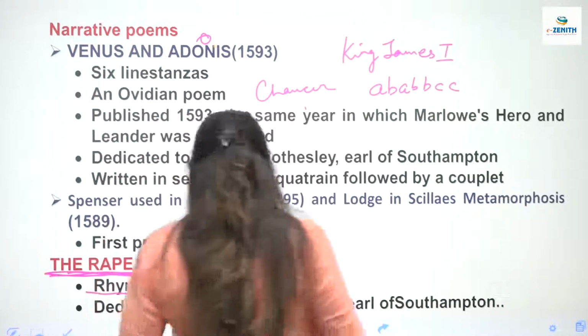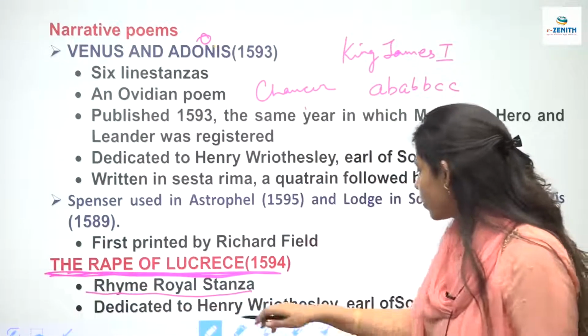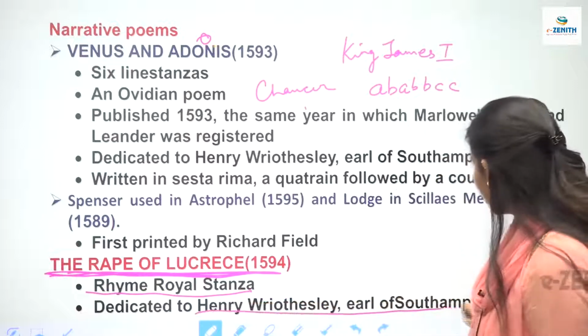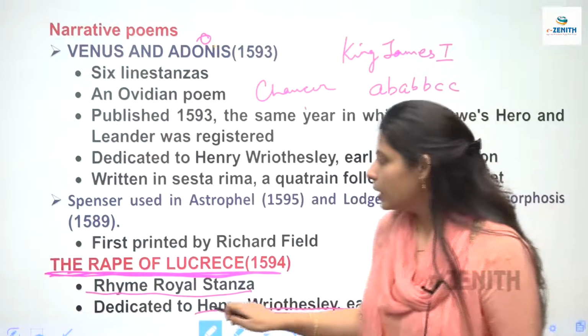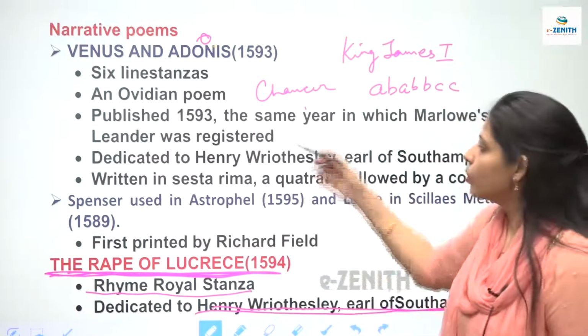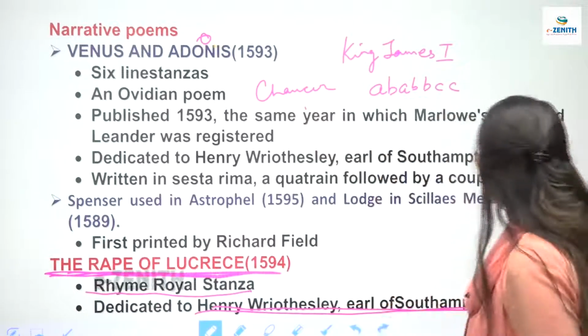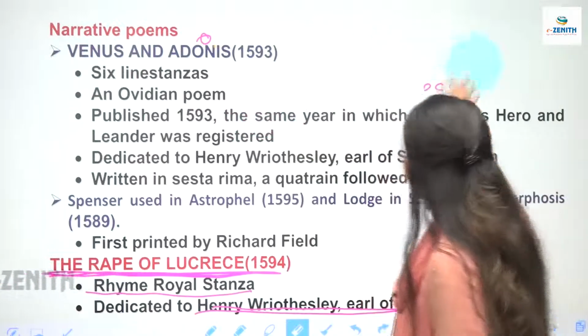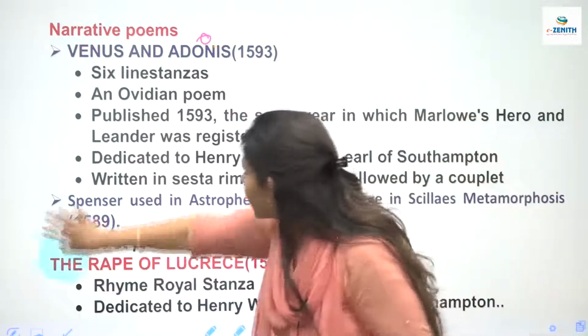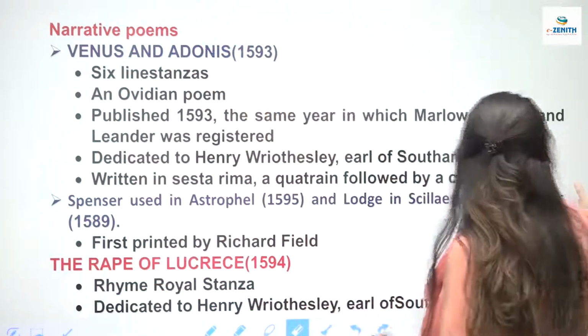Clear? It is dedicated to Henry Wriothesley, which is the Earl of Southampton. इनको करा है ये dedicate, same as Venus and Adonis. Both the works have been dedicated to him because he was the patron of Shakespeare. Now let's come to the next stanza. Next slide rather.